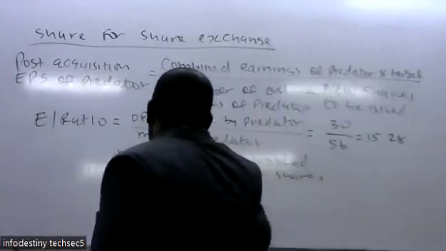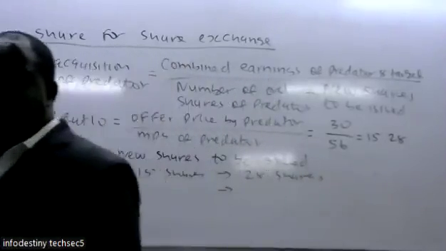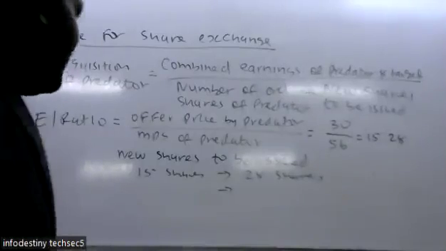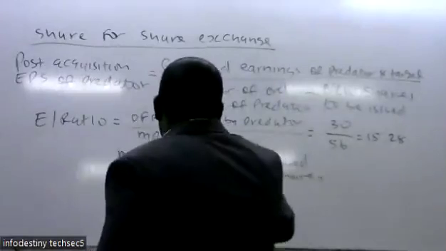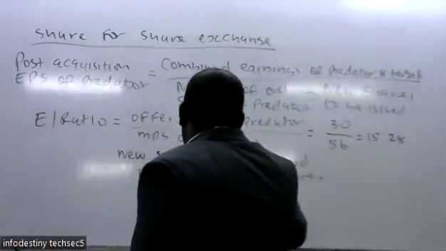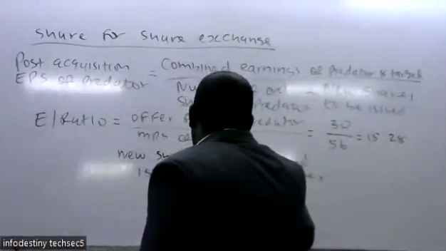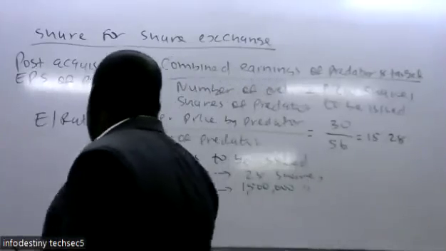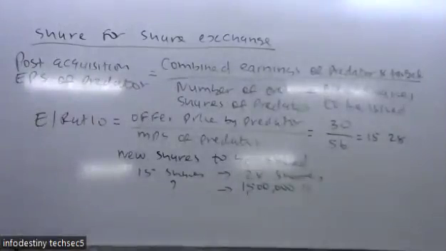Like that. But we know the target. The target has got how many shares? 1.5 million shares. So when you do that, what should be the number of the shares to be issued?